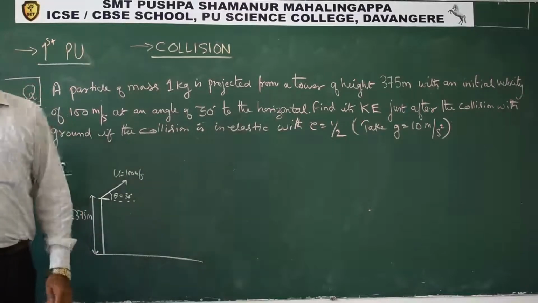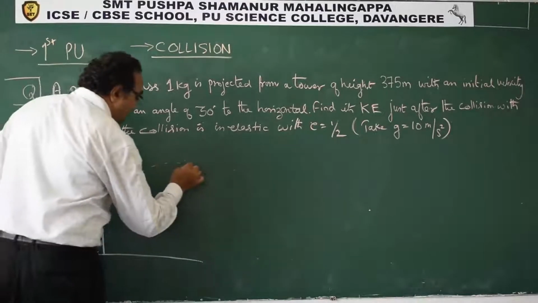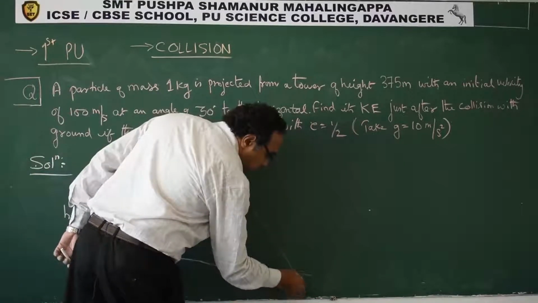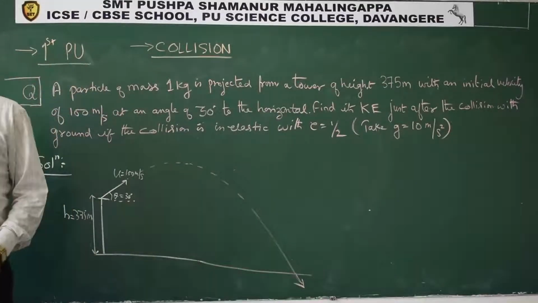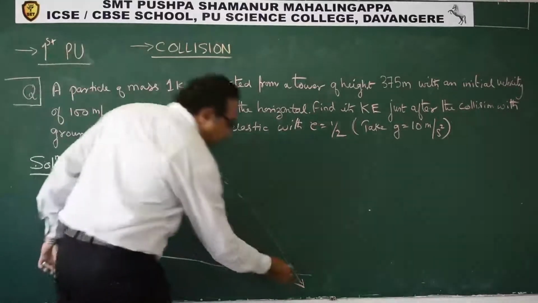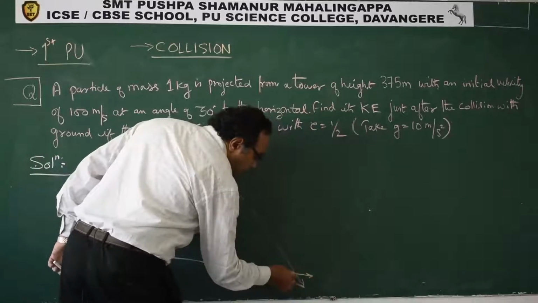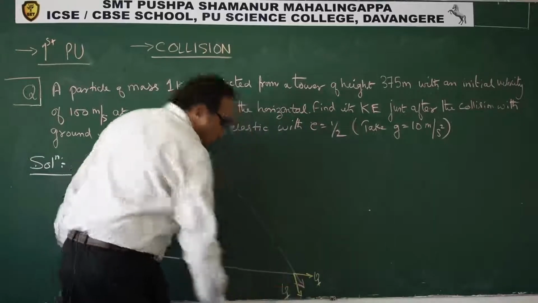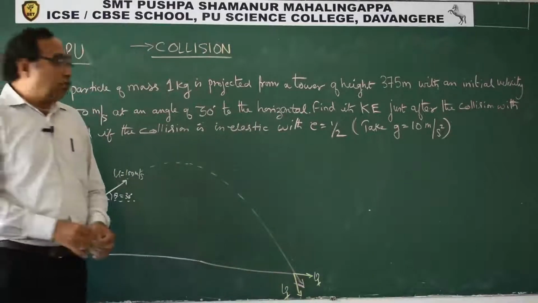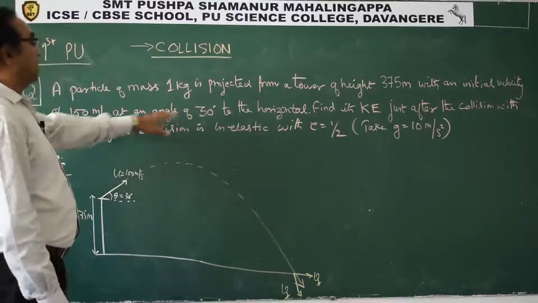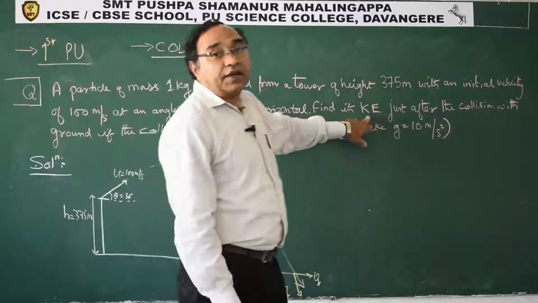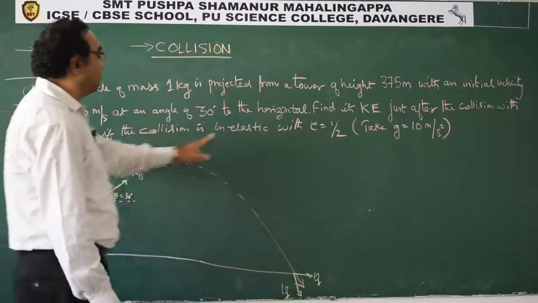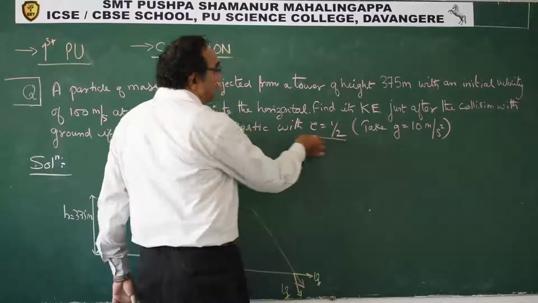Now we know that when it is projected like this, the body will follow a projectile motion and it will hit the ground like this. So we can say that at this point its velocity will have two components, Vx and Vy. This is what we have. So it says find its kinetic energy just after the collision with the ground if the collision is inelastic with E equal to 1 by 2.